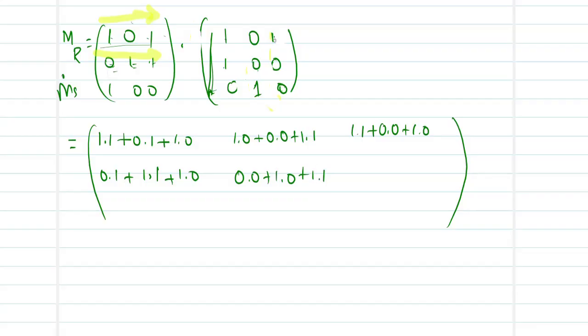Next, 0 into 1 plus 1 into 0 plus 1 into 0. And we move to the last row with the first column: 1 into 1 plus 0 into 1 plus 0 into 0.